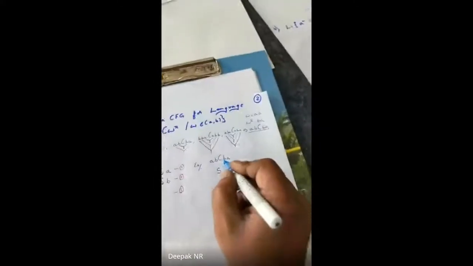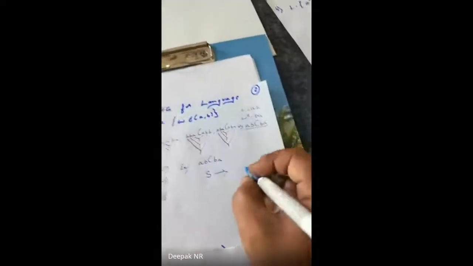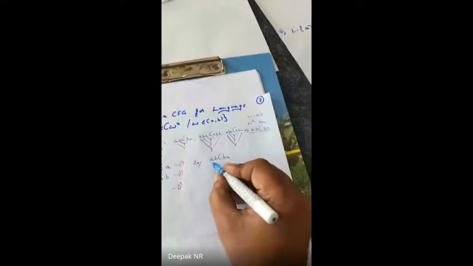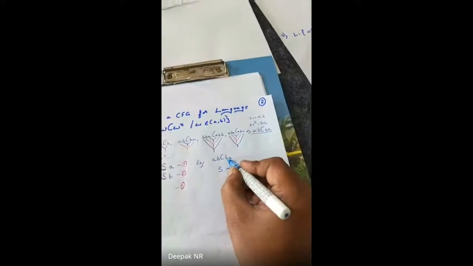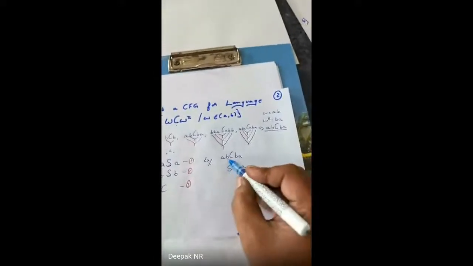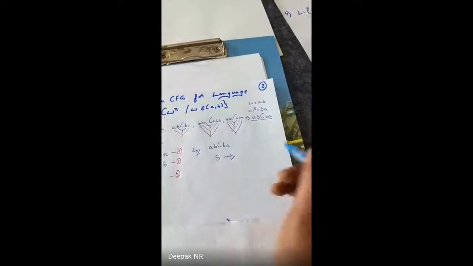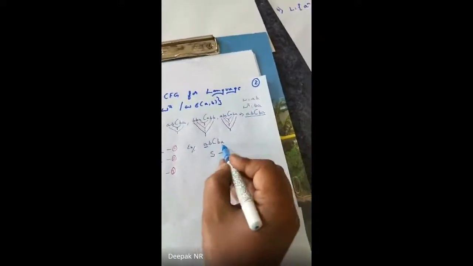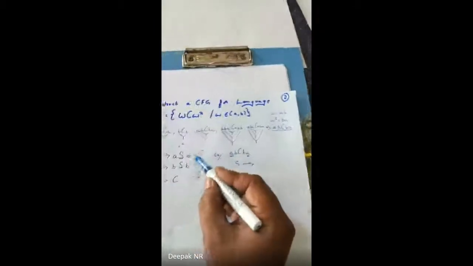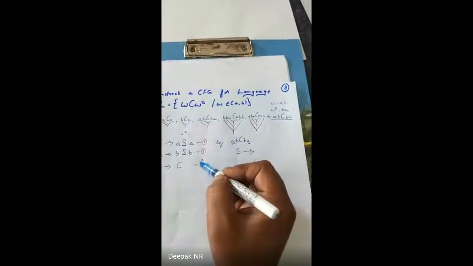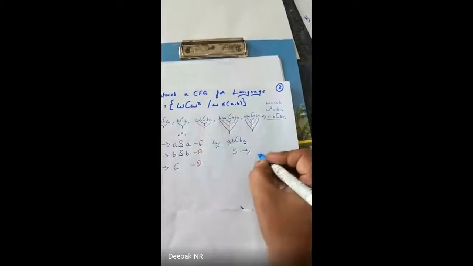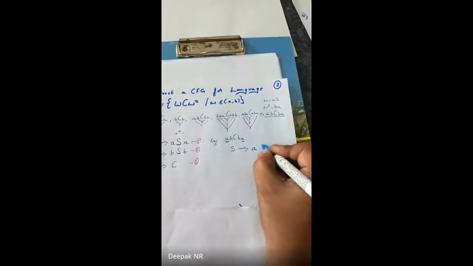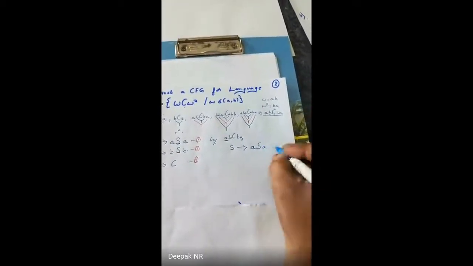What is at the center? C, correct? I have to implement A B C B A. What is the first letter I have? A. To implement this first A and the last letter A, there are 3 expressions, 1, 2, 3. Which expression do I have to see? I will take the first expression. So I write A S A by using equation 1.